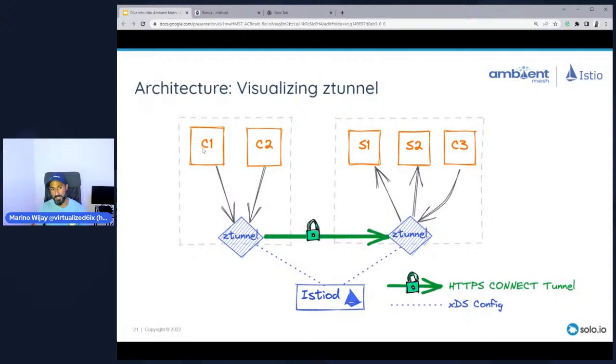One of the interesting things is that identity is derived from the service account of this one service, and the ztunnel on this end will assume the identity using SPIFFE format, and this ztunnel over here will do the exact same thing. And this forms the basis for our encryption for mTLS.